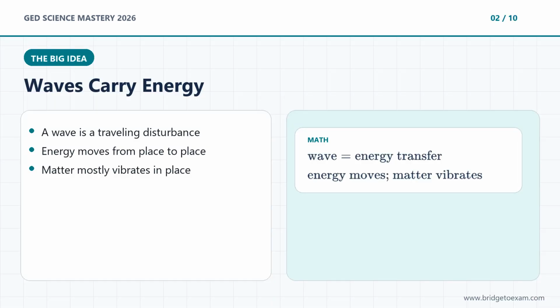Here is the main idea. A wave is a disturbance that carries energy from place to place without carrying the material along with it. Think about a floating cork in water. A wave passes by and the cork bobs up and down, but it does not travel across the lake with the wave. The energy moves forward. The material mostly vibrates in place. That is the sentence to remember. Waves move energy, not matter.